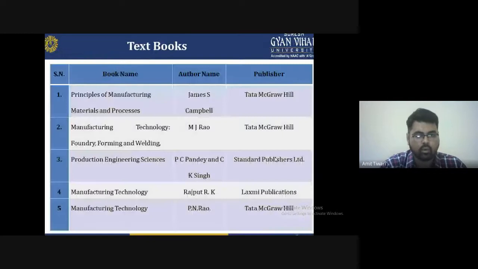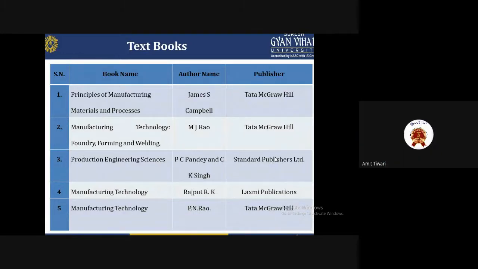Now at the end of the lecture, I am recommending some books for preparing powder metallurgy. First, Principles of Manufacturing Materials and Processes by James S. Campbell, Tata McGraw Hill publisher. Second, Manufacturing Technology: Foundry, Forming and Welding by P.N. Rao, Tata McGraw Hill. Third, Production Engineering Science by P.C. Pandey and C.K. Singh, Standard Publishers Limited. Fourth, Manufacturing Technology by R.K. Rajput, Laxmi Publications. And Manufacturing Technology by P.N. Rao, Tata McGraw Hill Publications.